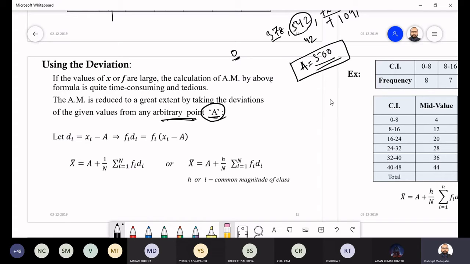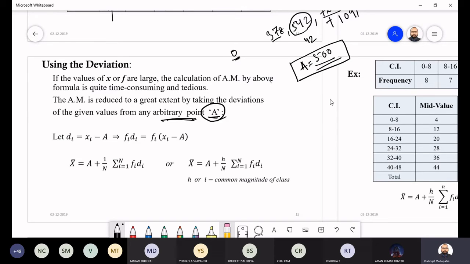In this method, you can use the traditional method or you can use the arbitrary point method, using the deviation. That is up to you. This is called the deviation method, and if you are not comfortable, you can go with the traditional method that we have just discussed. Whichever method you are comfortable with, both methods give the same answer. No need to worry about that.